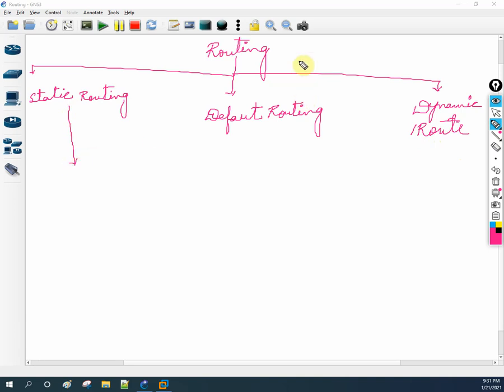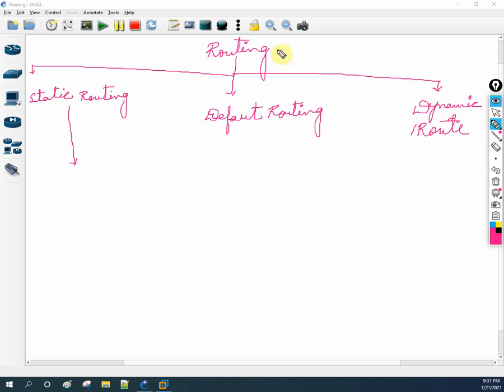First of all, let me define routing. What is routing? This is an interview question also. If you are a fresher and you are going for an interview, they will ask you what is routing. You need to define it in your own words, but first of all you need to remember the concept, then in your own words you can reproduce. We can say forwarding of packets from one network to another network, choosing the best path from the routing table, is known as routing.